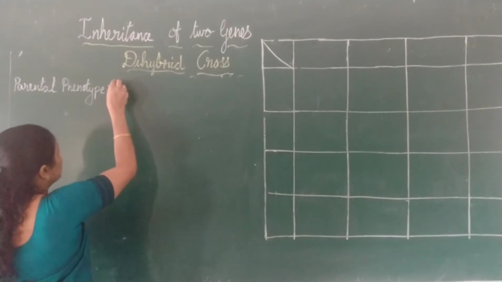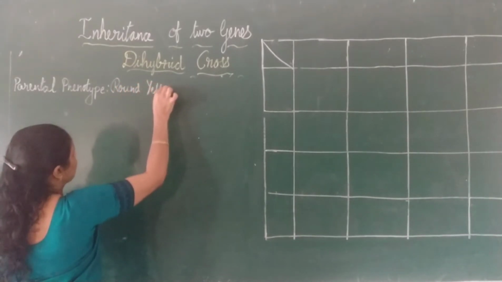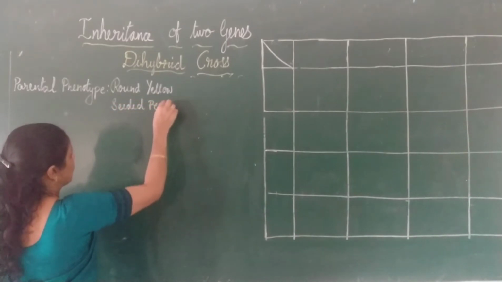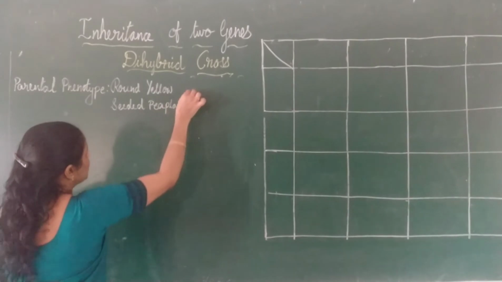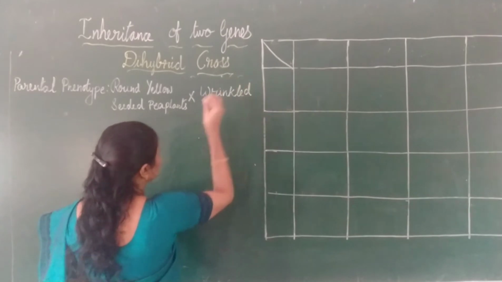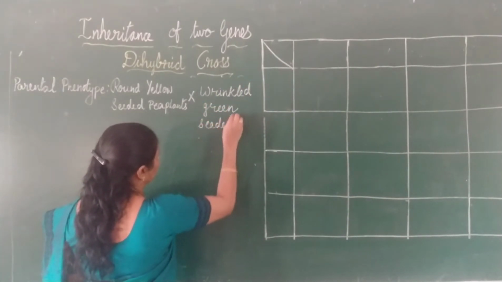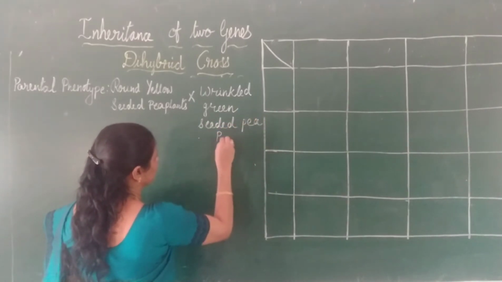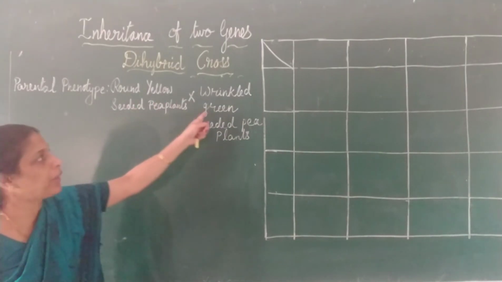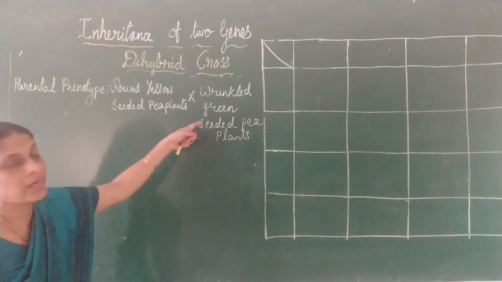The first one is round, yellow seeded pea plants, crossed with wrinkled green seeded pea plants. So round yellow seeded pea plants were crossed with wrinkled green seeded pea plants. So this is the parental phenotype.